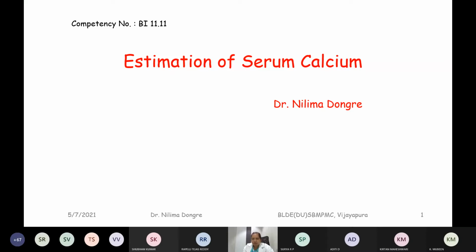If you recall that, you will come to know about the significance of calcium in the body. Right, it has already been dealt with in detail in the theory class on minerals by Indira ma'am, right?